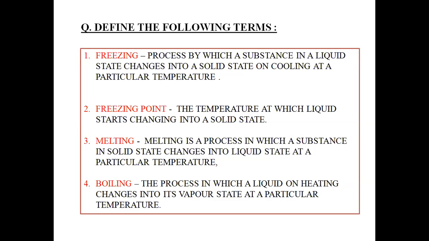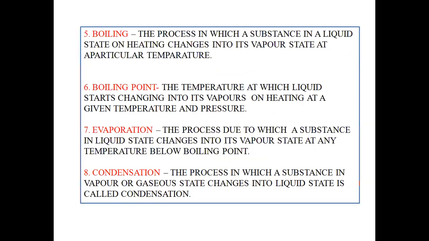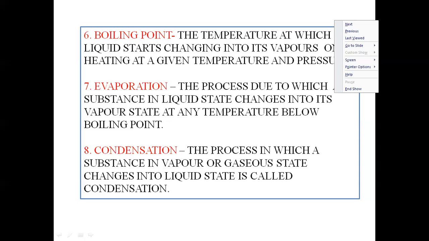Next, what is boiling? It is the process in which a liquid on heating changes into its vapor state at a particular temperature. That means boiling is simply changing of water into water vapor at a particular temperature. This is boiling. Next, what is boiling point?